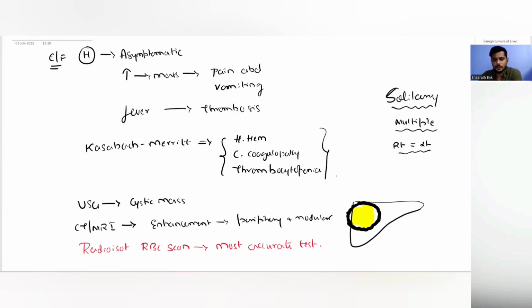So by these radiological investigations, a hemangioma can be diagnosed, and FNAC or biopsy is not needed. Also, it is contraindicated because of the high risk of rupture and bleeding. In all these benign tumors of the liver, the LFTs will be normal. If not, there will be a slight rise in the enzymes. And the alpha fetoprotein will be totally normal, in contrast to that of a malignancy.